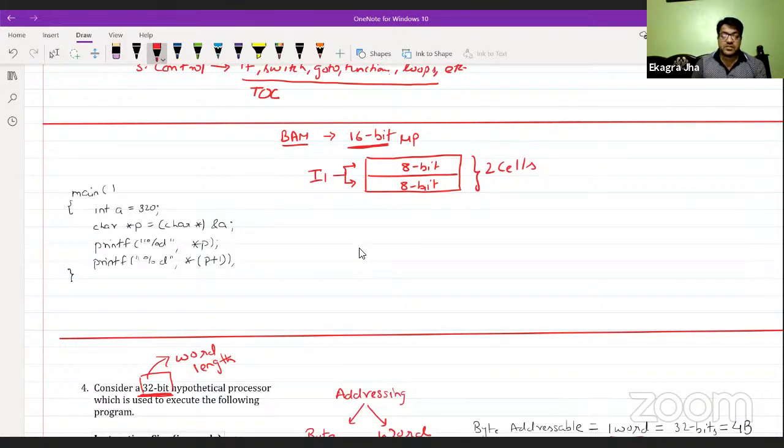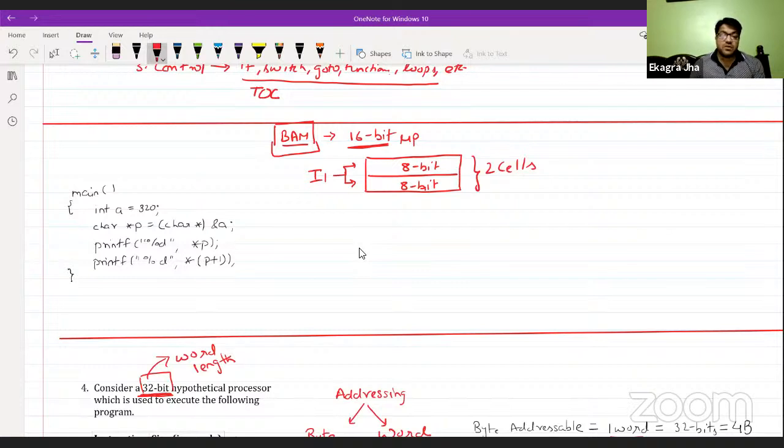So in other words, if there is a need to transfer a number of cells to the CPU, the addressing is definitely byte addressable memory. If you have byte addressable addressing, there is a need to transfer more cells to the CPU.